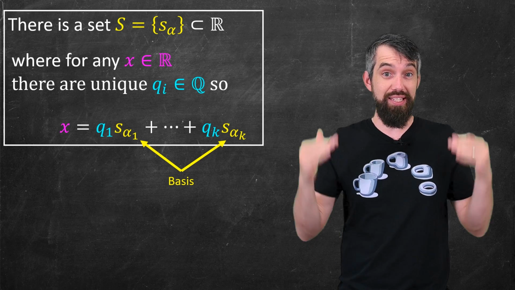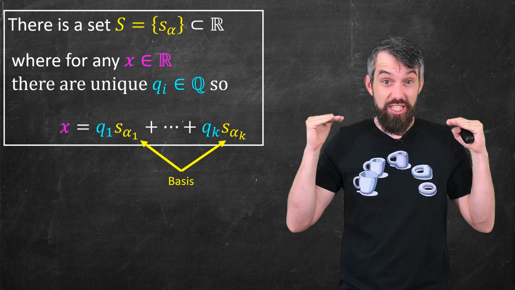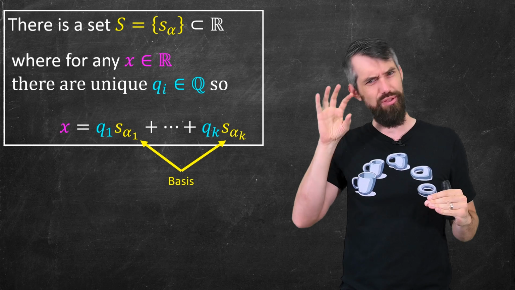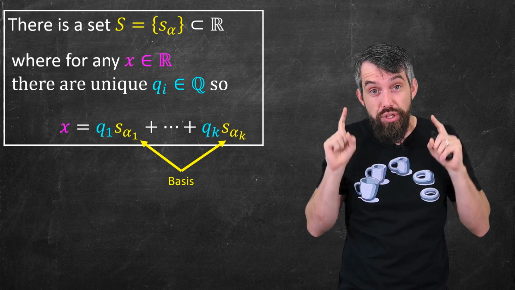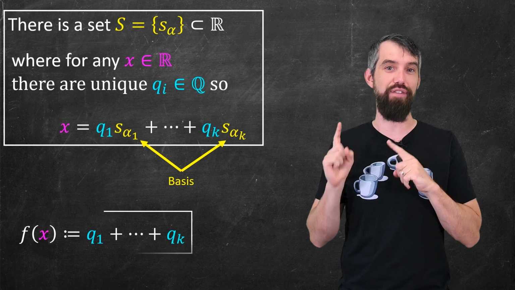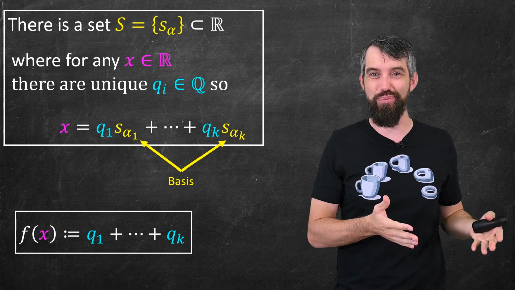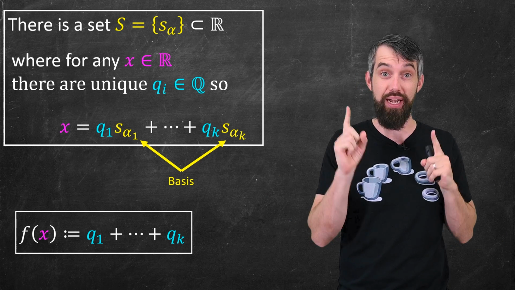So what's really happening is that the axiom of choice implies that this specific vector space of the real numbers over the rationals has a basis, and then we're going to use that basis to get us the function we defined before that has the properties that we talked about, namely it's not continuous, but it is linear.